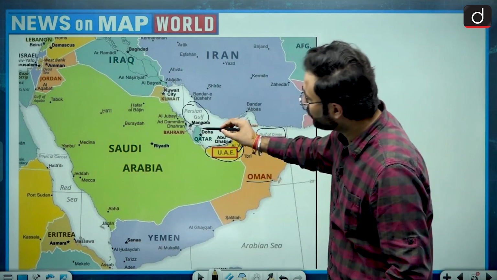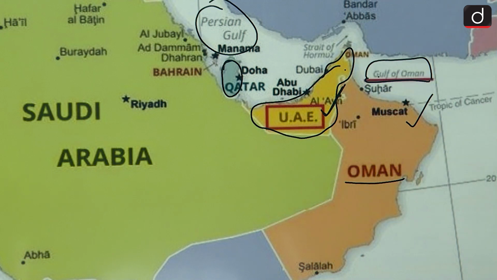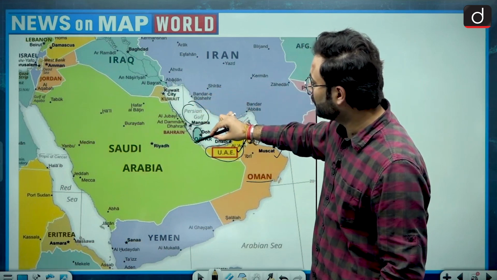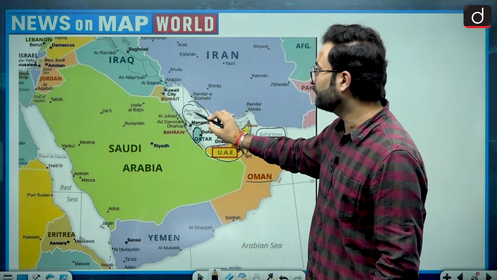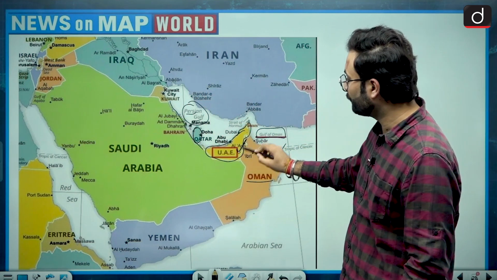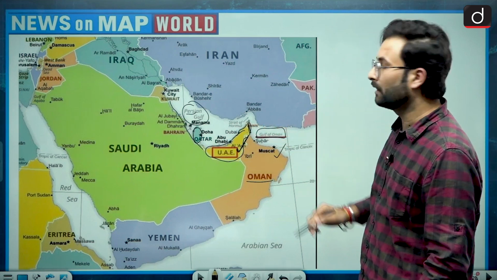Then this small portion is Qatar in the Persian Gulf, and Saudi Arabia has a boundary with the Persian Gulf as well. That is additional information, but from our question's point of view, the UAE has a little bit of boundary on the Gulf of Oman as well.